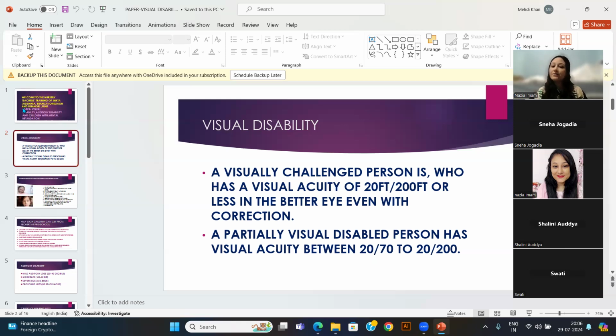And a partially visually disabled person has visual acuity between 20/70 to 20/200 feet. Means if a normal person can see 70 feet, this partially visually disabled child can see 20 feet. And if normal people can see up to 200 feet, these children can only see 20 feet. So they can come in partial visual disability.